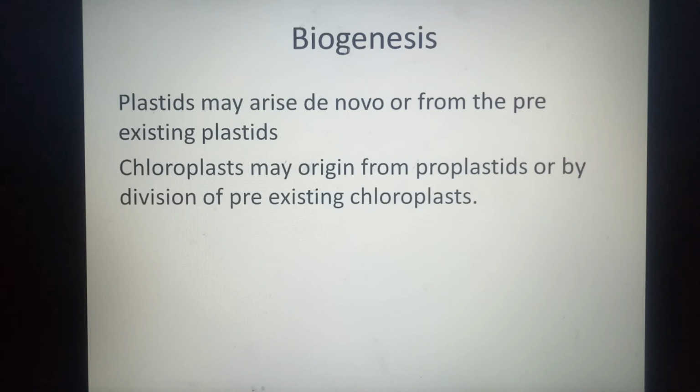Now, how is chloroplast made? Plastids may arise de novo from pre-existing plastids. Any plastid may arise de novo, that means by themselves, or they may arise from an existing plastid. So chloroplasts may originate from proplastids, or the existing chloroplast may divide to give rise to more than one chloroplast. So this is how biogenesis of chloroplast occurs.